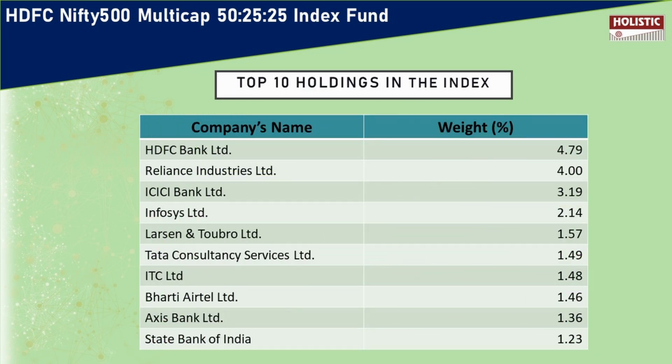The top 10 stock holdings under this index are HDFC Bank Limited, Reliance Industries Limited, ICICI Bank Limited, Infosys Limited, Larsen & Toubro Limited, Tata Consultancy Services Limited, ITC Limited, Bharti Airtel Limited, Axis Bank Limited and State Bank of India. Out of these, the number one holding is HDFC Bank Limited with a weightage of 4.79%, and the 10th holding is State Bank of India with a weightage of 1.23%.